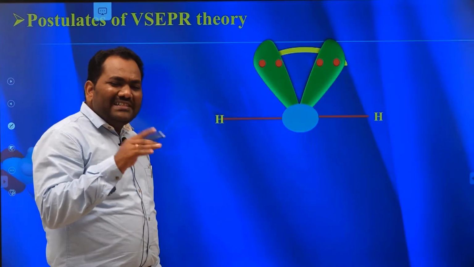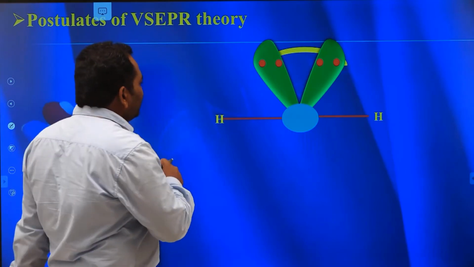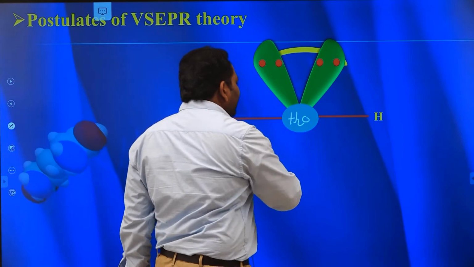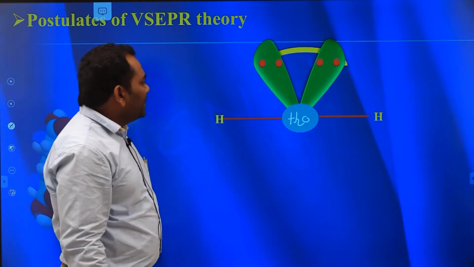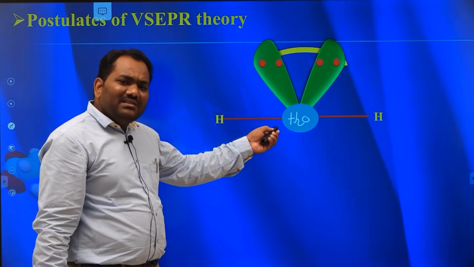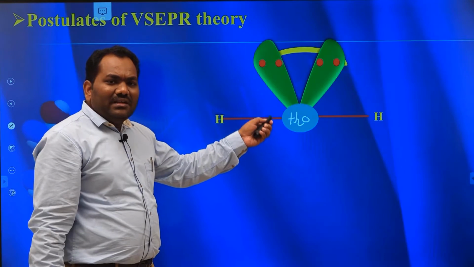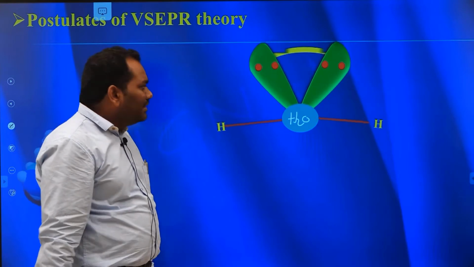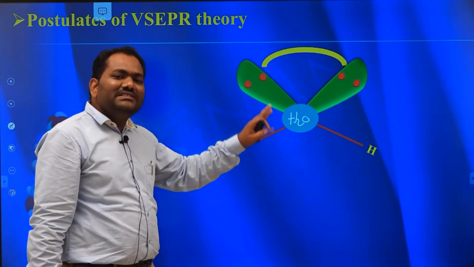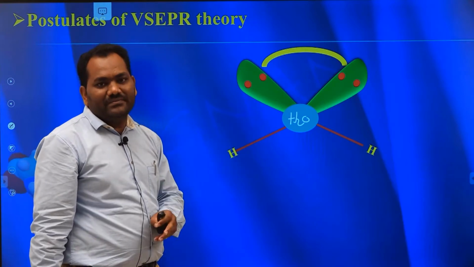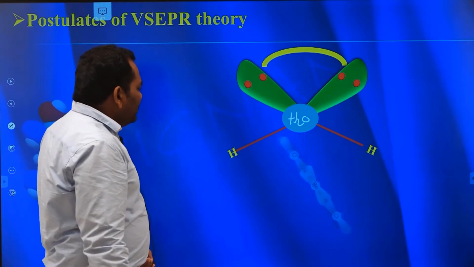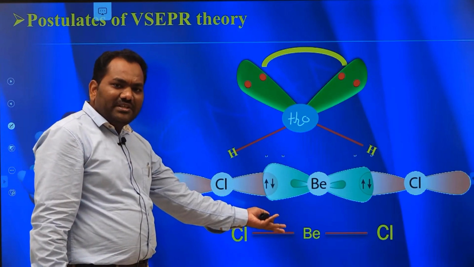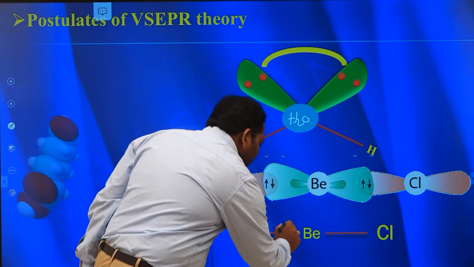Before going into this video, I will ask some questions. Here, this is an H2O molecule. It contains two bond pairs. Actually, the shape would be linear, but this molecule changes its shape from linear to bent. Why does this molecule change its shape from linear to bent? Similarly, BeCl2 also contains two bond pairs, but it cannot change its shape. It maintains the linear shape with a bond angle of 180 degrees.